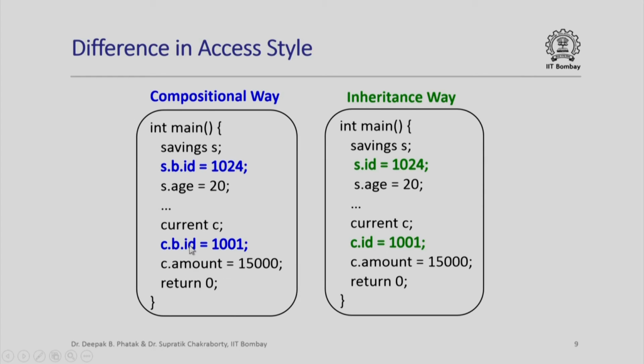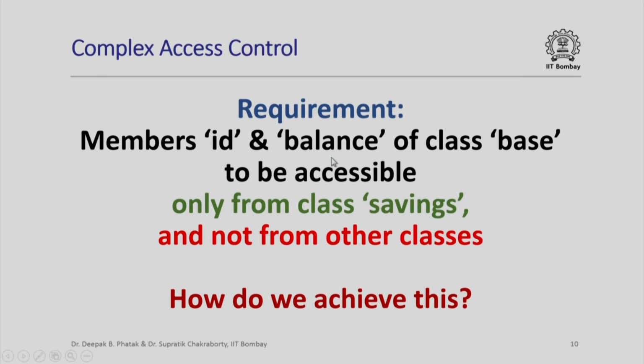So, as you can see, if I have a deeply nested hierarchy of information, then if I were to program in the compositional way, I would get these long lists of dots over here, whereas here I can directly access them as long as I know that the savings class is derived from the base class and the current class is derived from the base class. So, this is the difference in access style for the compositional way and the inheritance way.